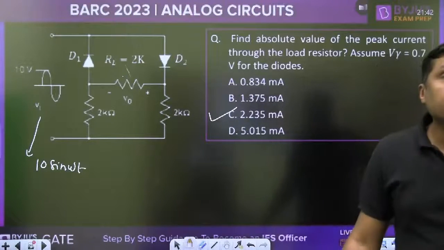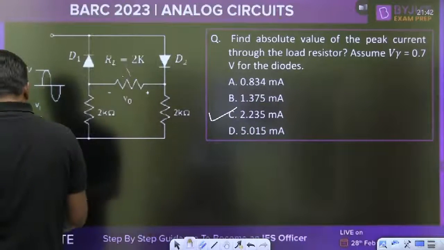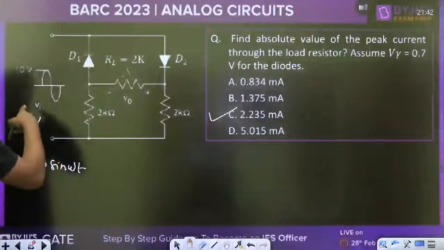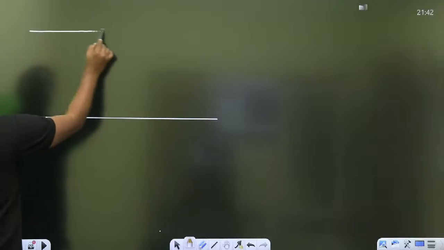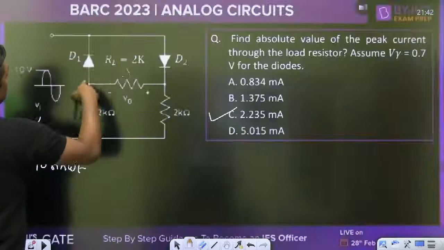Special classes conducted. Yes, Nandesh Krishna. You are asking that in both the cases. Then in a second case, try to understand. If this diode is on, when it is negative, then this diode is replaced by what? 0.7 volt. Try to understand.